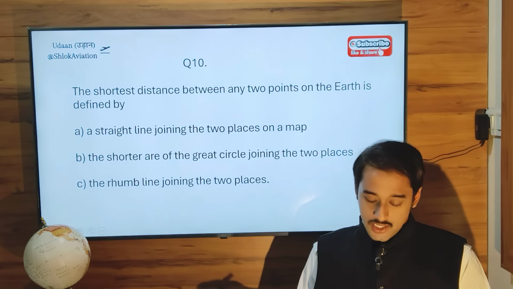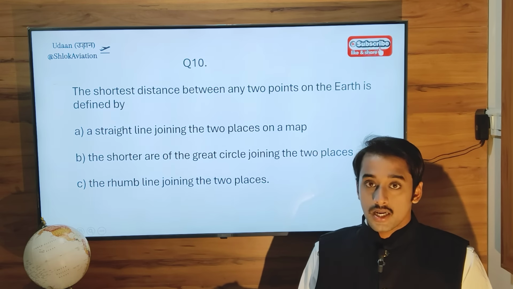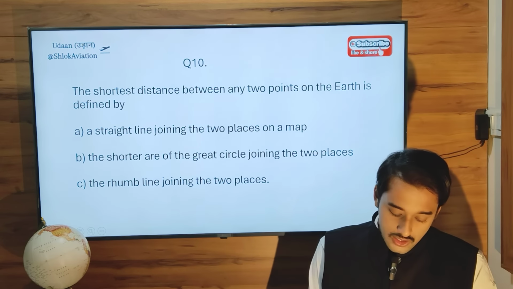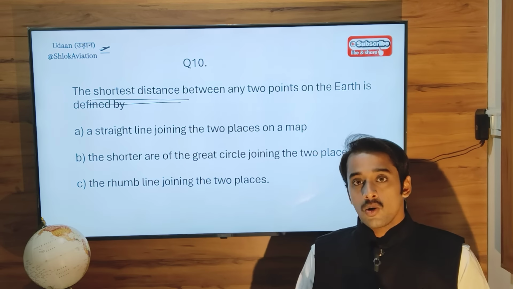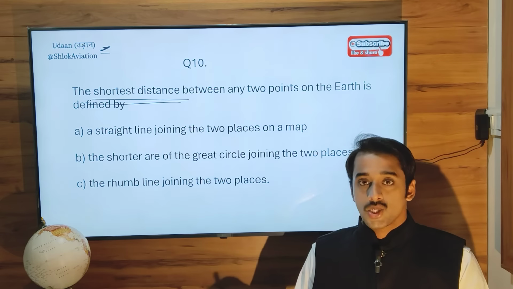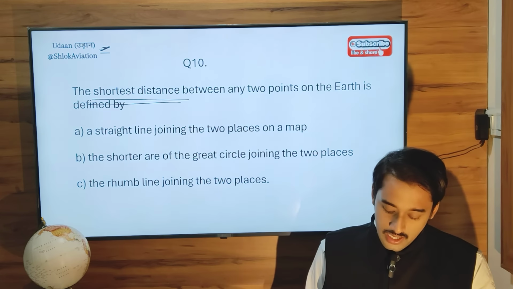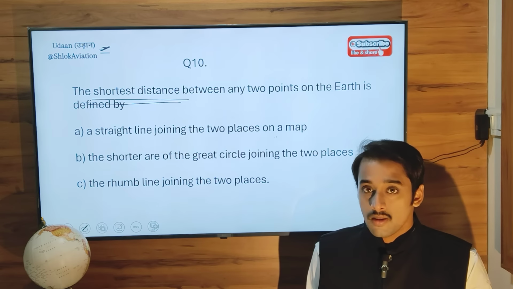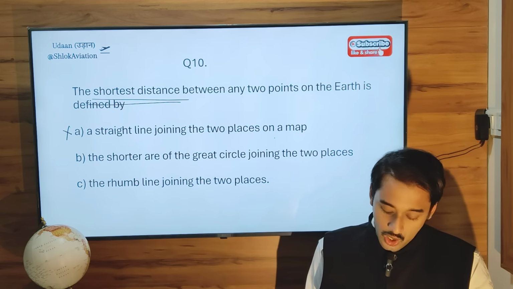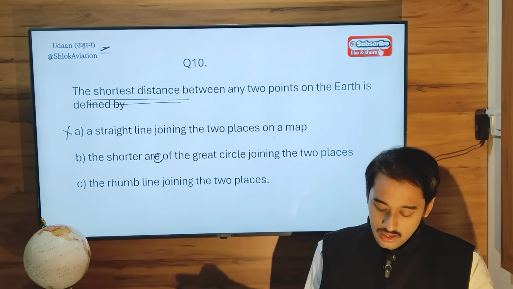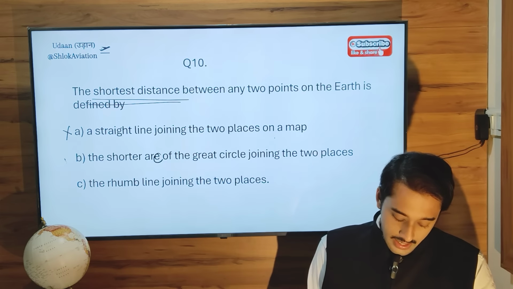The shortest distance between any two points on the earth is defined by what? Just now I said, when you follow a great circle route, you are actually flying a shortest distance between 2 points. So is the shortest distance defined by a straight line joining the two places on a map? Wrong. The shorter arc of the great circle joining the two places, that is the right answer.